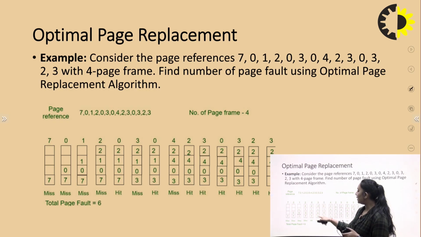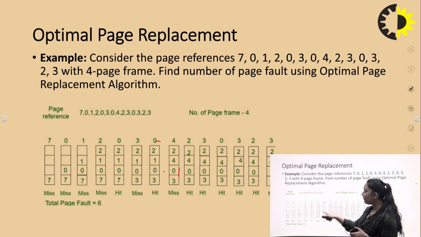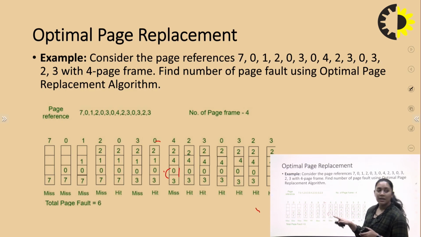Then next is 3, which is not present, so we replace the 7 with 3 because in optimal it is the one used furthest in the future. Then next is 0, already present, so no replacement. Next is 4, so the 4 replaces the 1, right?